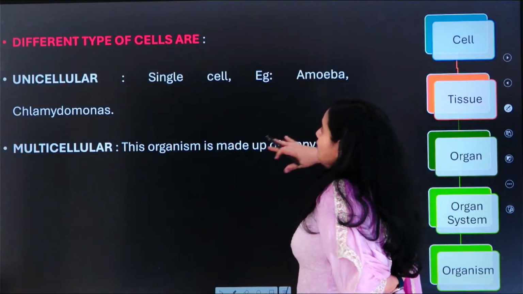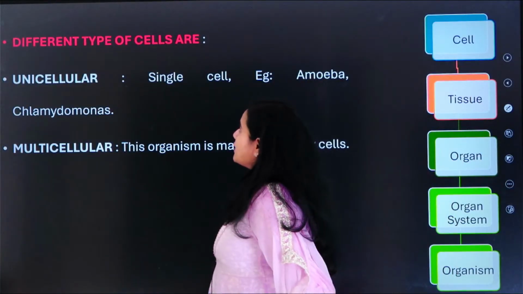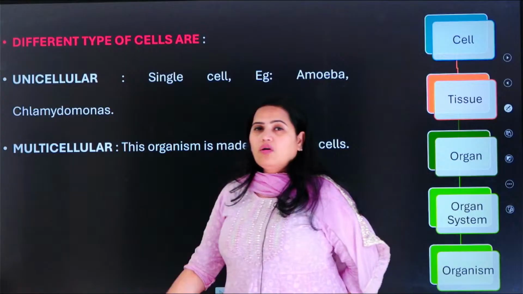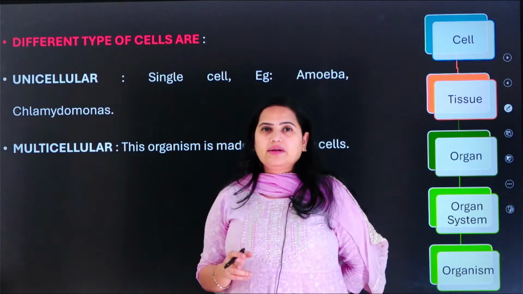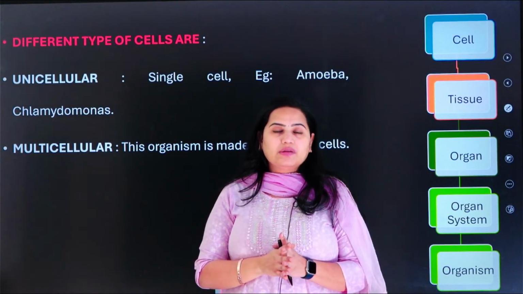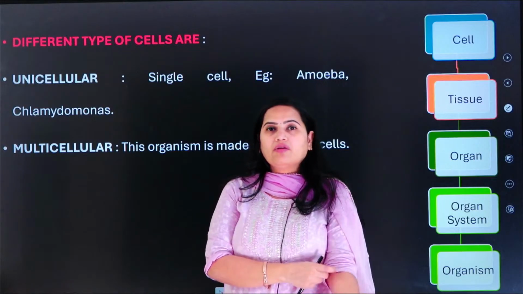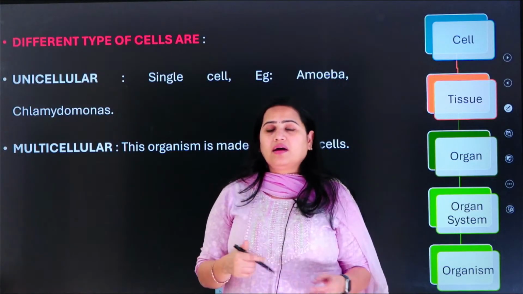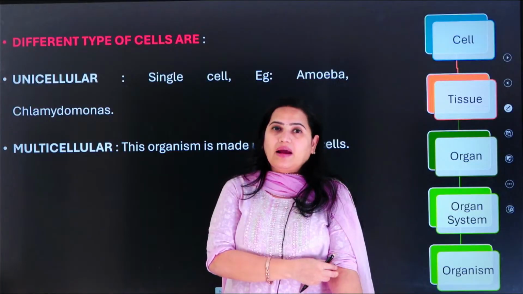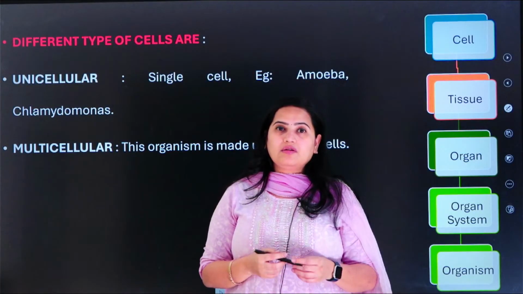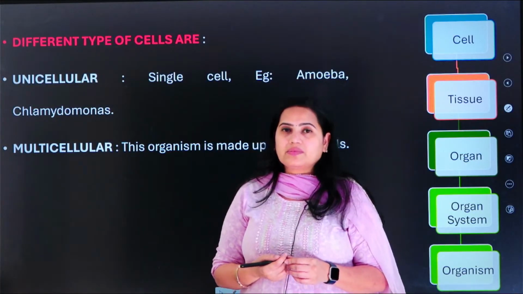So, and then let us move on. Now let us understand the different types of cell. One, the classification we have already understood, that is the difference between prokaryotic and eukaryotic cells. Now let us understand the other difference. Cells are even categorized into two: one is unicellular and the other is multicellular organisms.